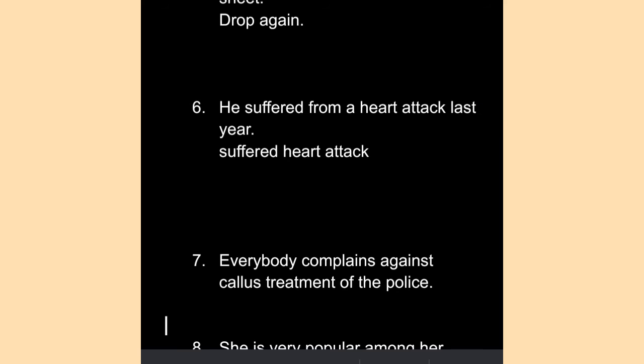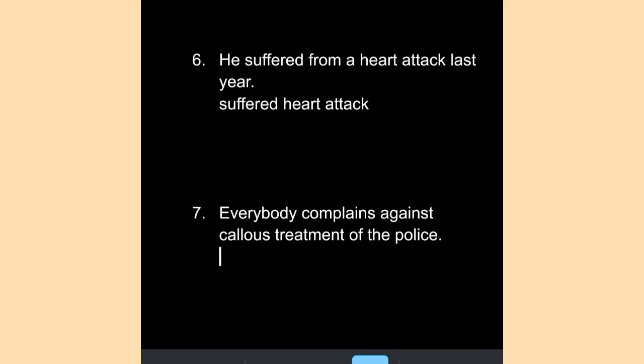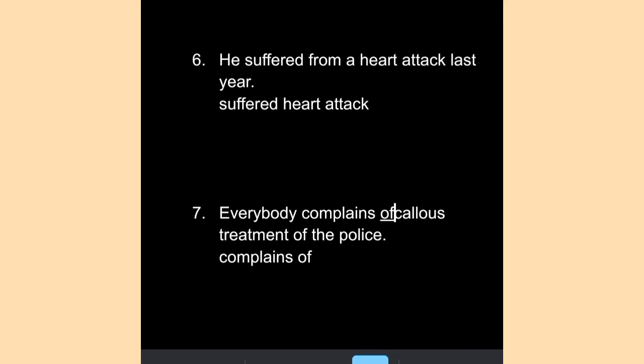Next example, everybody complains against callous treatment of the police. Here the spelling should also be corrected. So always remember, complaints always follow the preposition of. Complaints of. So we should replace against with the preposition of. Everybody complains of callous treatment of the police. Callous treatment simply means unfair treatment, treatment which is very rude and humiliating or offensive.